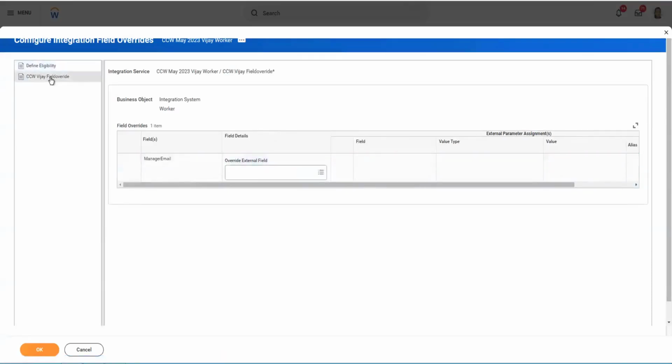Then comes your field override service. In your field override, the skeleton that I was telling about, the placeholder created for your overrides, will be coming here. If you have one row created, it will be one row. If you have 2, 3 rows created in your override, then you would have that many rows here. We had just one, so only one is available for me to configure. And here is where you will call your calculated field.